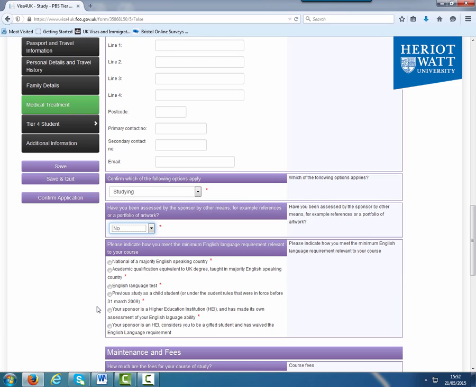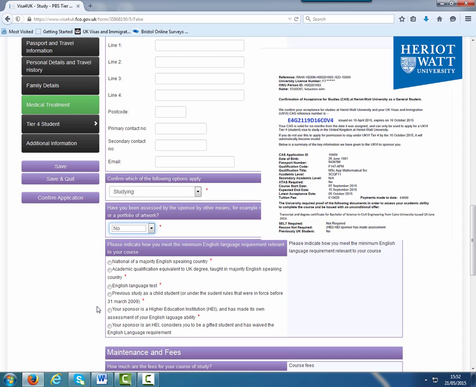To demonstrate how your English language level has been assessed, please refer to the second page of your CAS. At the bottom, it asks if a CELT is required. This is a secure English language test approved by the Home Office. If this says yes, then you should select the box that says English language test. If this says no, then there will be a reason that it is not required on the line below. Select the option that matches the reason that has been stated on your CAS.